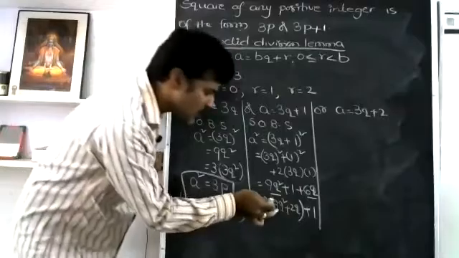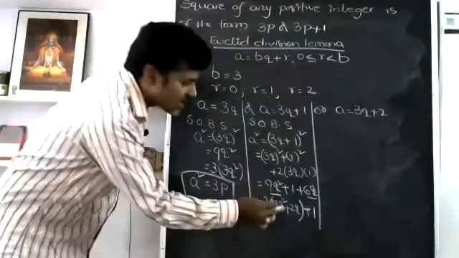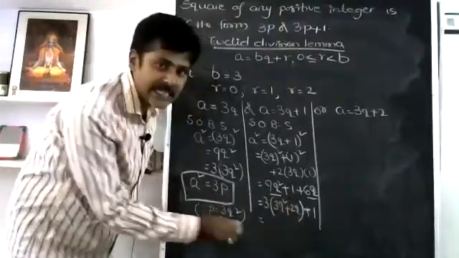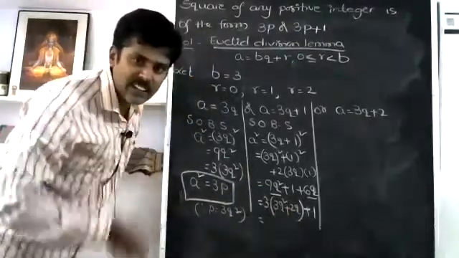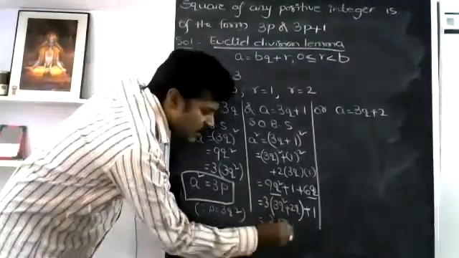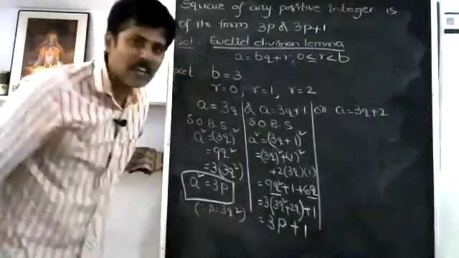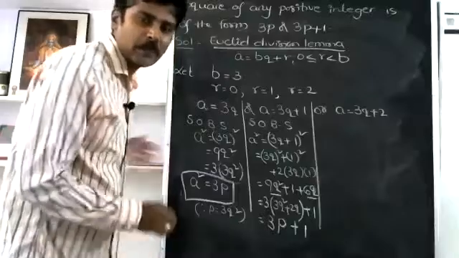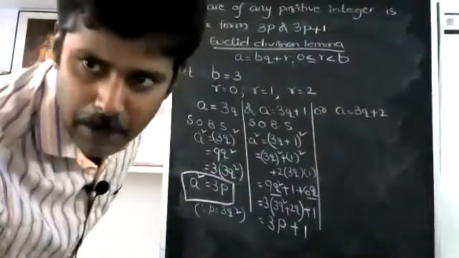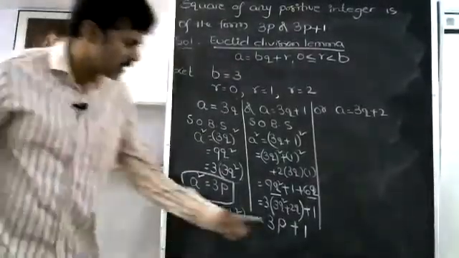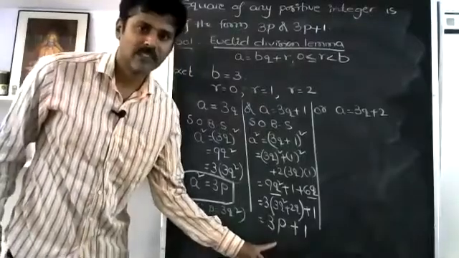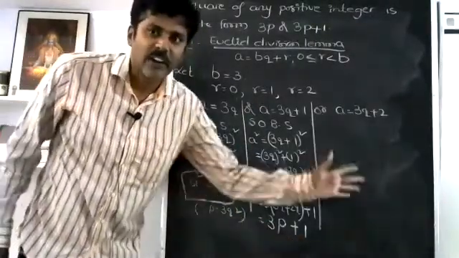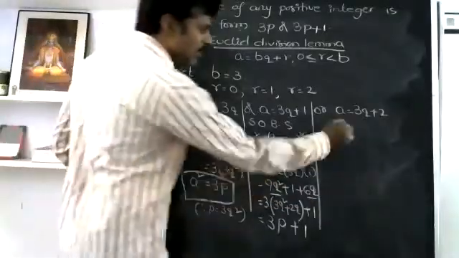You can ask me why this total will be taken as an integer. As q is an integer, 3q square you will get an integer. 2q is another integer. Adding 2 integers you will get another integer. So that another integer I can take as p plus 1. You can ask me, sir, why have you taken p, as your name starts with p? No. In the proof they mentioned it is 3p or 3p plus 1. So hence I have taken this integer as p. Now a square is in the form of 3p plus 1.